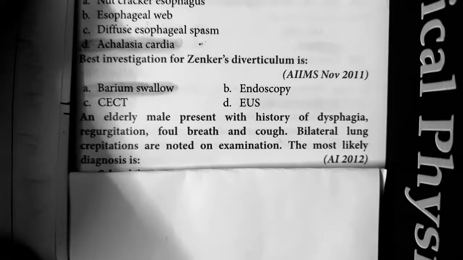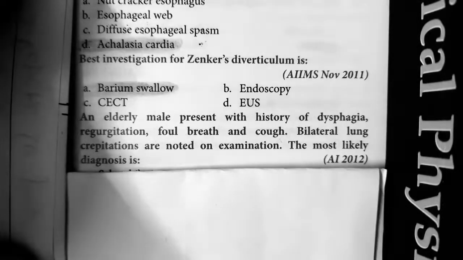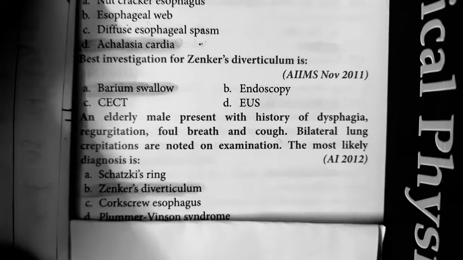Here the patient presents with dysphagia and regurgitation. Why are there bilateral lung crepitations? Because the most common complication of Zenker's diverticulum is lung abscess due to aspiration. In lung abscess, we see bilateral lung crepitations. So, it is the case of Zenker's diverticulum.